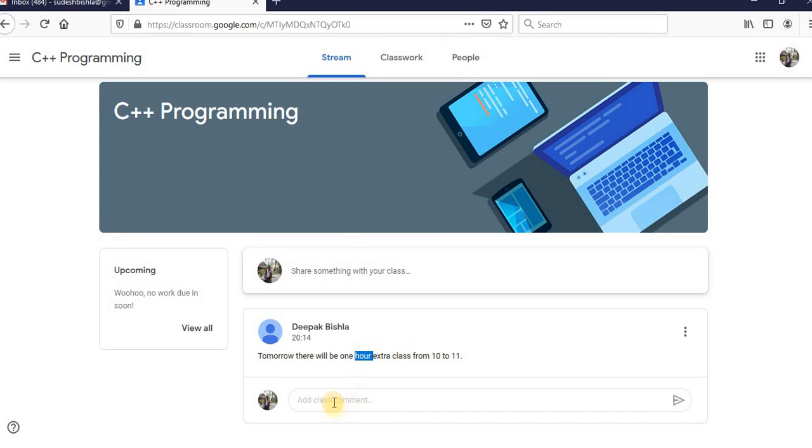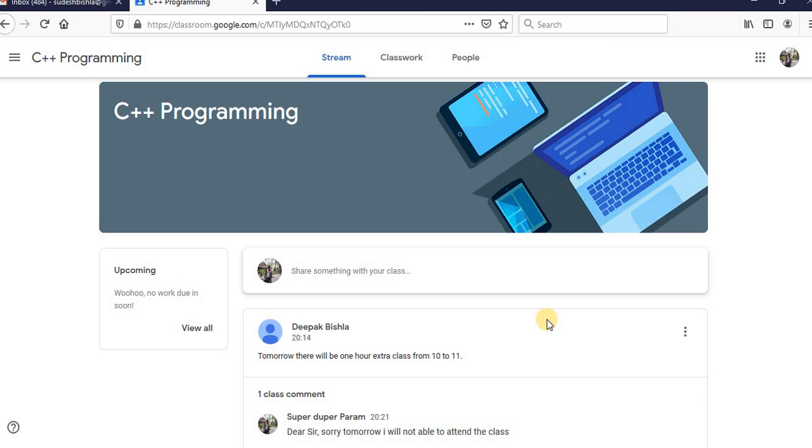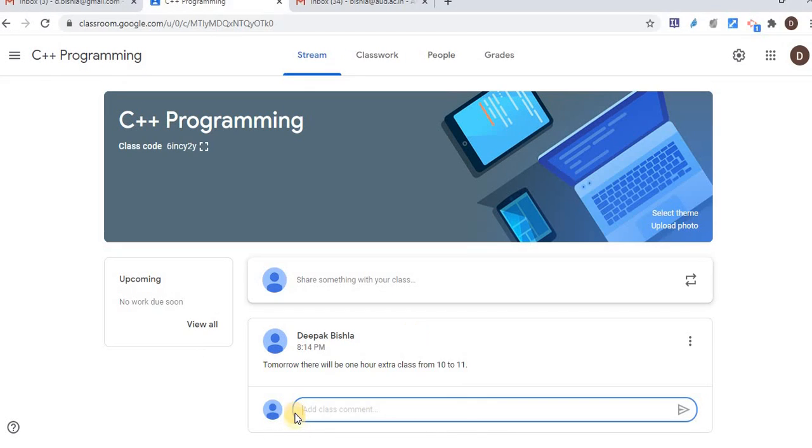In the student view, the student can directly communicate. For example: "Dear sir, sorry, tomorrow I will not be able to attend the class," and post. So that is posted by the student. Now come back to the teacher view. Now I'm going to the teacher view.